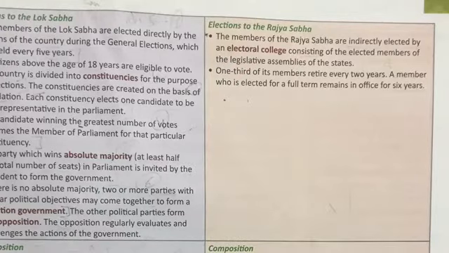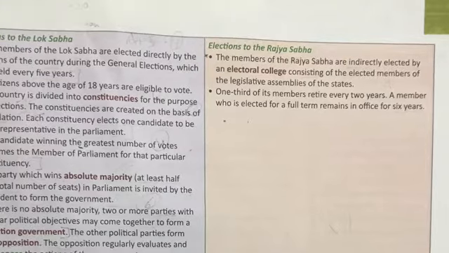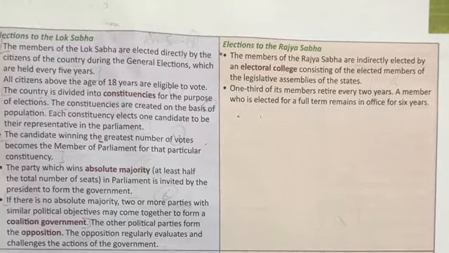Now let's read about the election of Rajya Sabha. The members of the Rajya Sabha are indirectly elected by an electoral college consisting of the elected members of the legislative assemblies of the states. Children, you must have read about the state legislative assembly in your class 7.